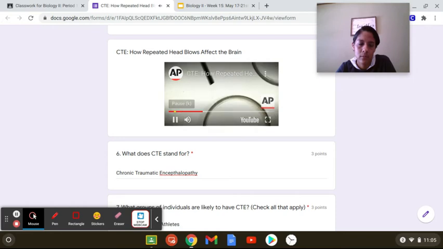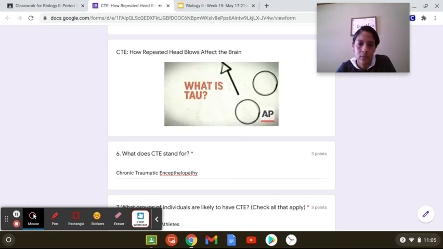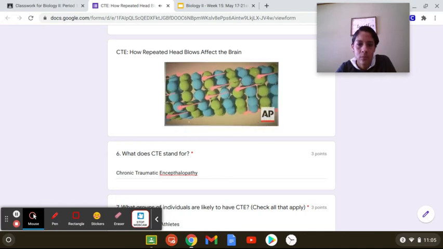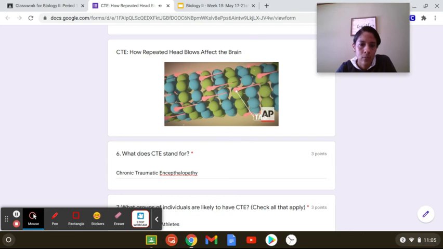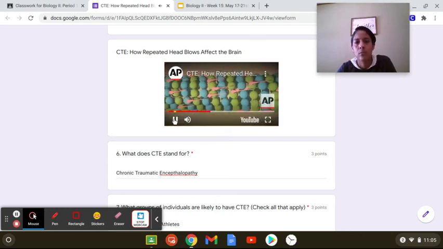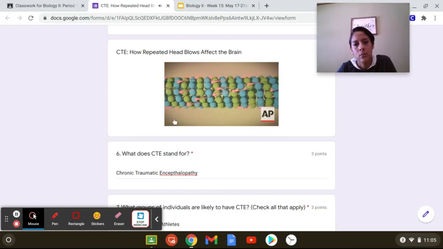And that can lead to the buildup of tau. Tau is a normal protein in the brain. And normally it's inside the nerve cell, and it contributes to what we call the cytoskeleton, or the skeleton of the cell. It helps hold up the cell shape under.